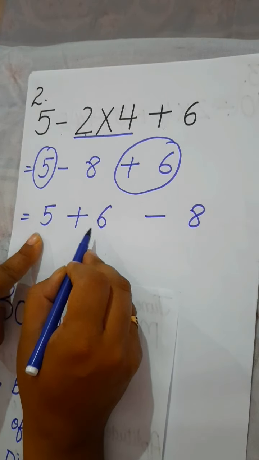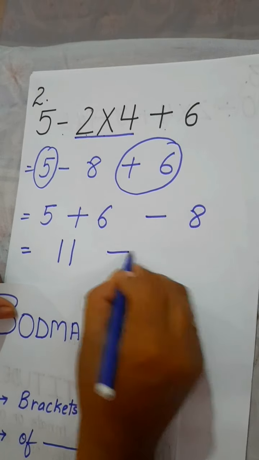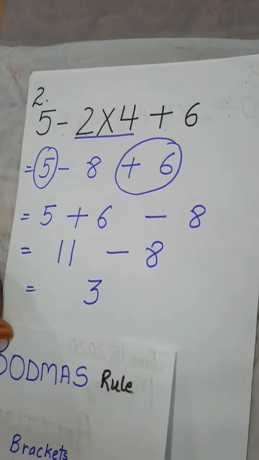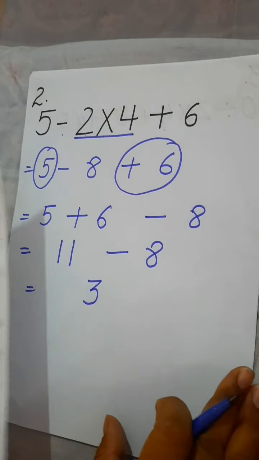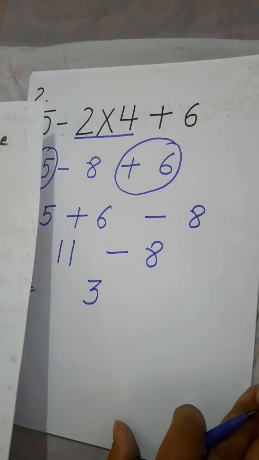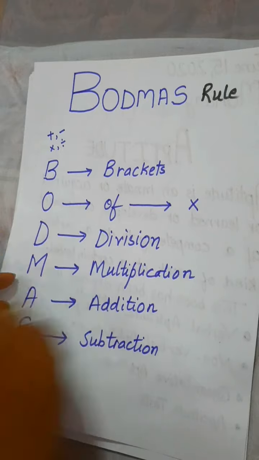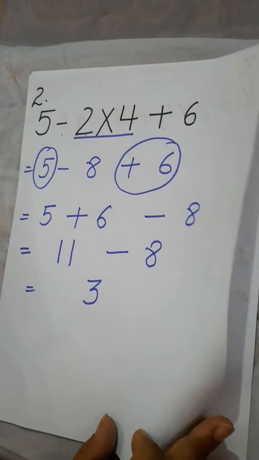So add first 5 plus 6, you have 11 minus 8, then subtract. You will get 3. So your answer is 3. If in the question you have more than one operation, always solve according to the rule of BODMAS: bracket, of, division, multiplication, addition, then subtraction.